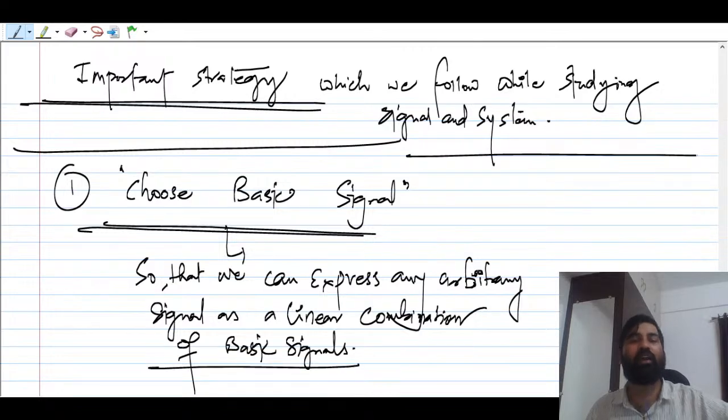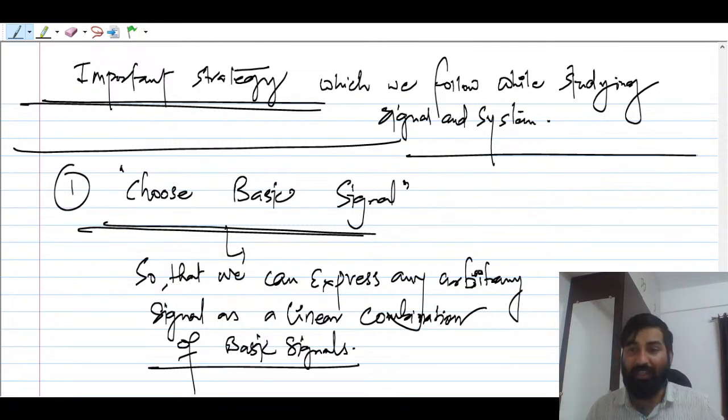So what does linear combination mean? Just take one scalar constant, multiply it with the basic signal, and add. Multiply with the basic signal, add it, right? That is what linear combination is. I have taught linear combination also.